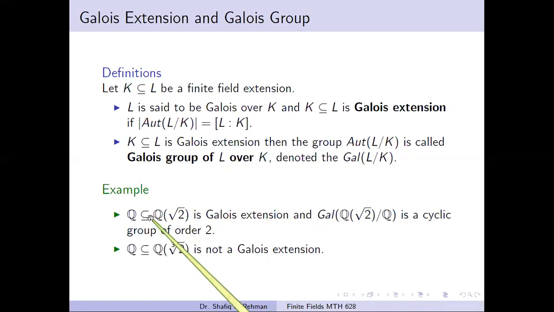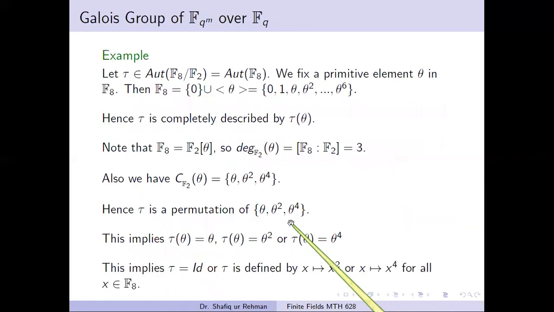So here this field extension is a Galois extension, but this is not a Galois extension. So in this case, the group of automorphisms is called Galois group and is denoted by this symbol, and is in fact a cyclic group of order 2, we have seen in the previous example. So now please come to this example of the finite fields.